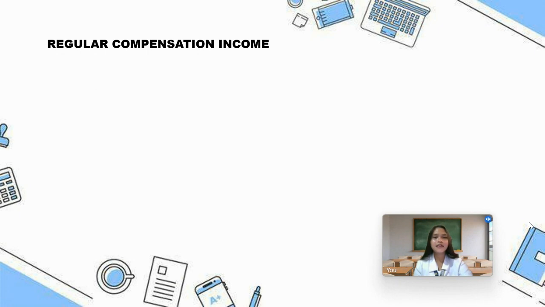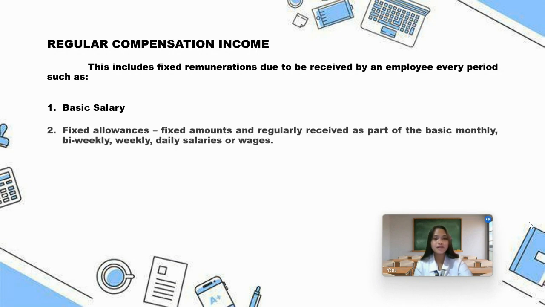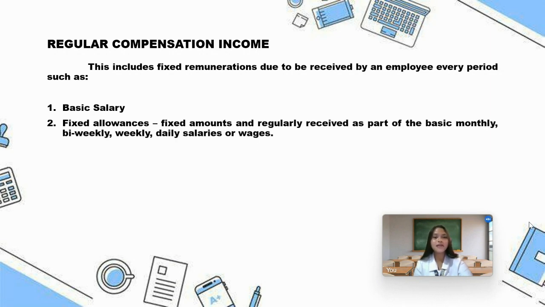Regular compensation income includes fixed remunerations due to be received by an employee every period, such as basic salary. Basic salary, of course, is the amount of money a salaried employee earns before their employer makes any deductions or additions. Fixed allowances are fixed amounts regularly received as part of the basic monthly, bi-weekly, weekly, or daily salaries or wages.